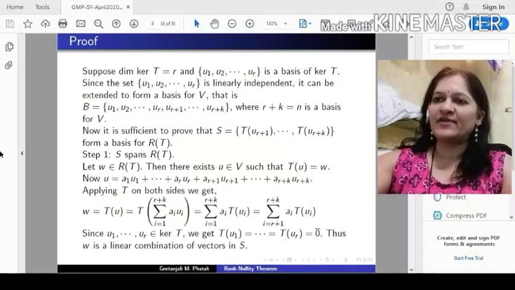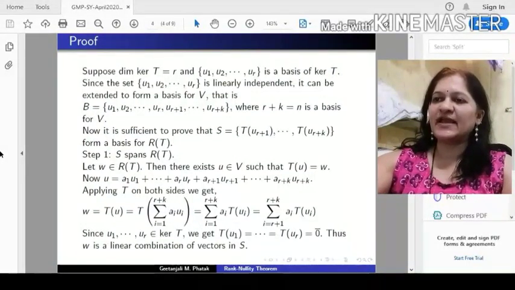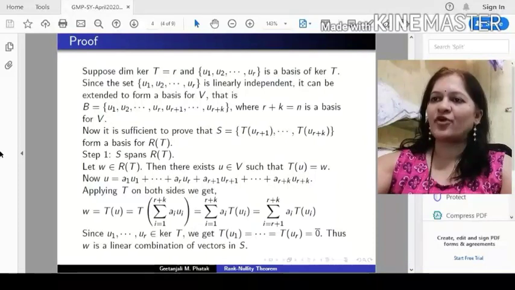So u equals a1u1 plus ... plus ar+k ur+k. Now we can apply T on both sides, then T(u) equals w, which is equal to T of this linear combination. Now T is linear, so we can write this as the summation of ai T(ui), i from 1 to r+k.